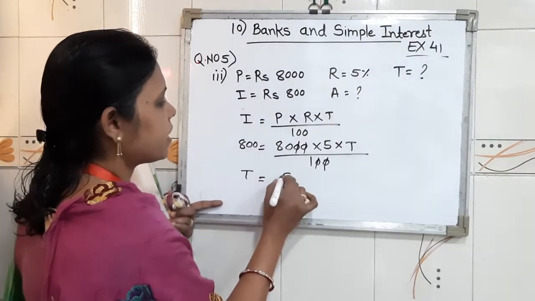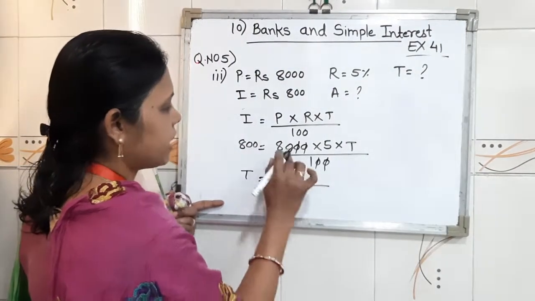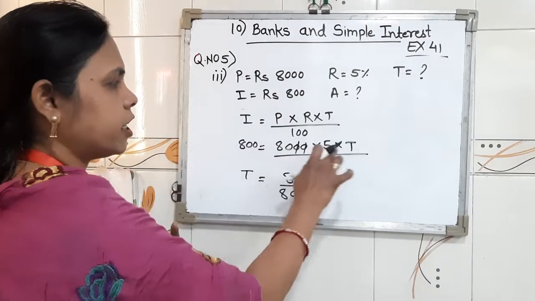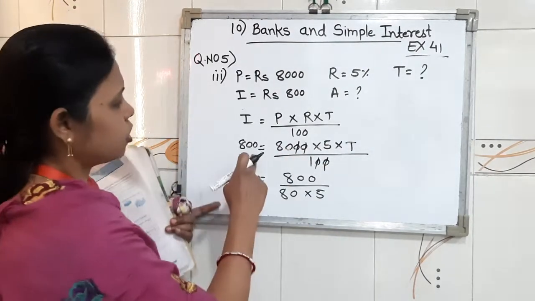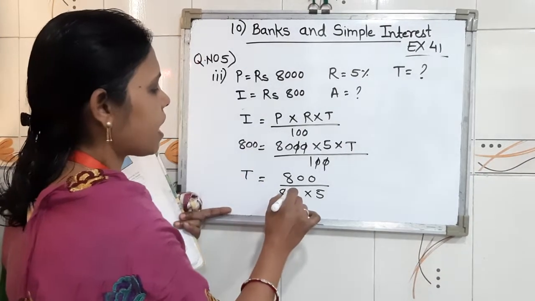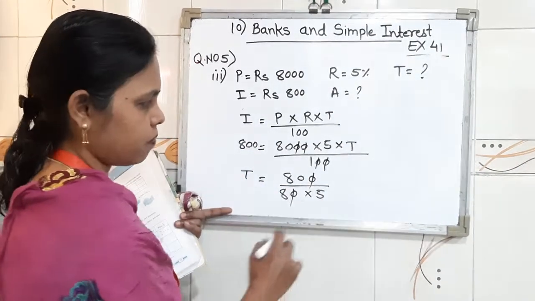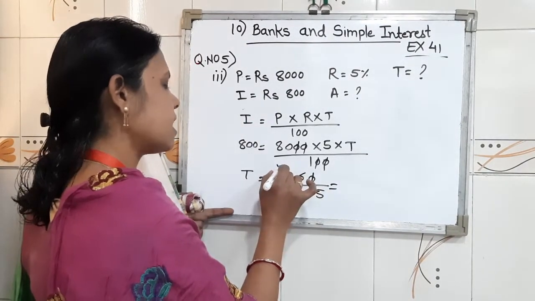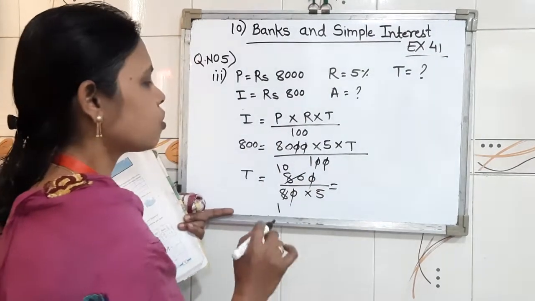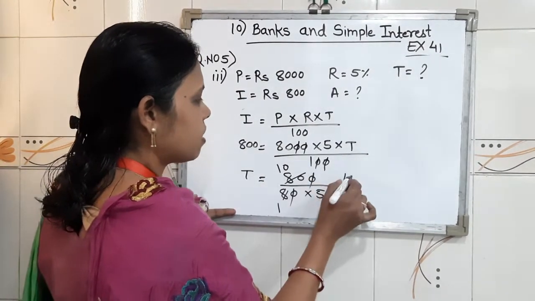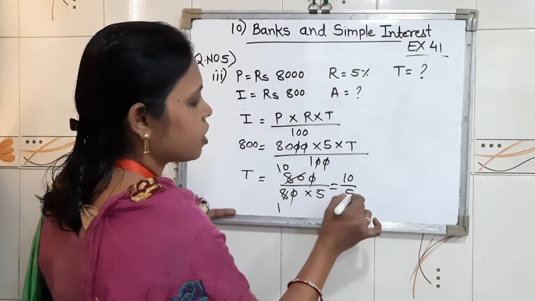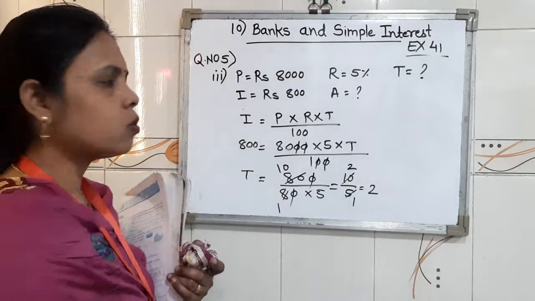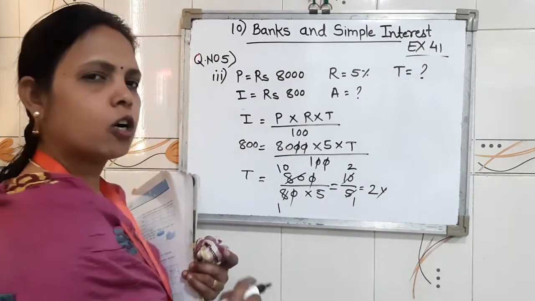Then 800 upon 80 into 5. We took 80 into 5 in the denominator on the right hand side. After that we cancelled 10. After that 8 ones are 8, 8 ones are 8, and 8 zeros are 0. So children, here we got 10 on top, and below we got 5. Therefore 5 ones are 5, 5 twos are 10. Means T equals 2 years. Time we got is 2 years.